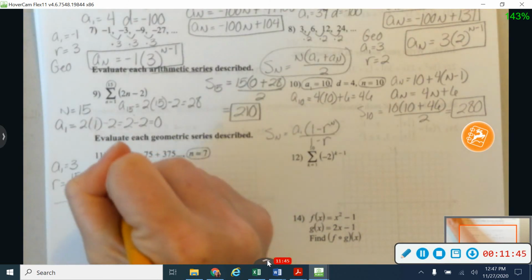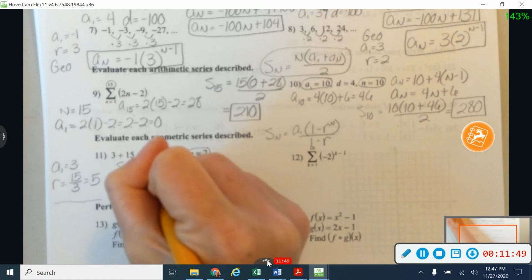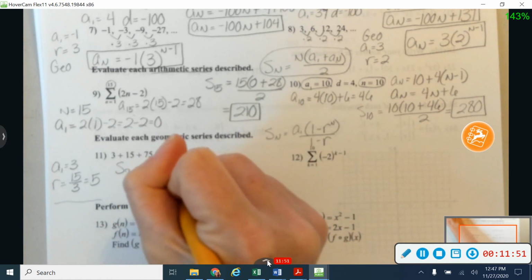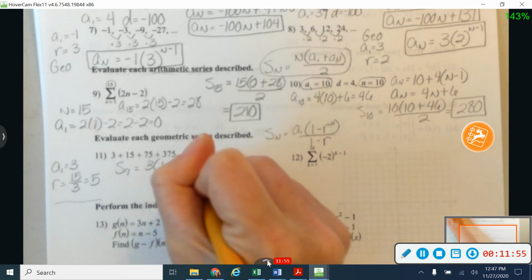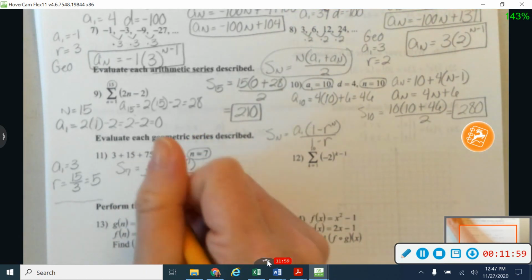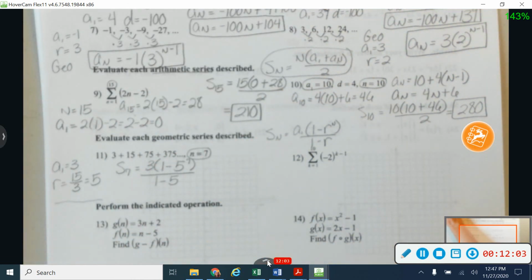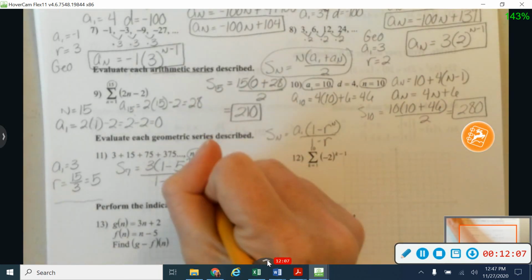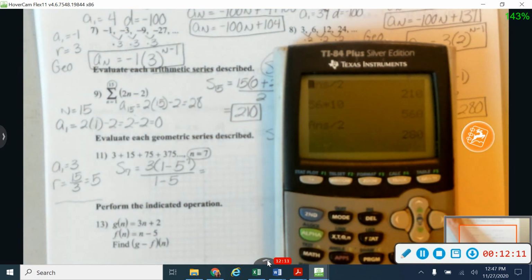All right, so plugging all of that in, I'm finding s sub 7. So that's going to be a sub 1 times 1 minus my r value of 5, and I'm sorry, to the power of 7, and then divided by 1 minus r. So plugging all those little pieces in. Let's see here. I'm going to put this in my calculator a little bit separately. I'll put my calculator under here so you can see what all I'm doing.